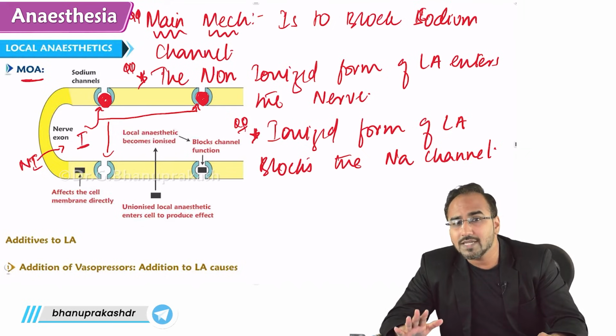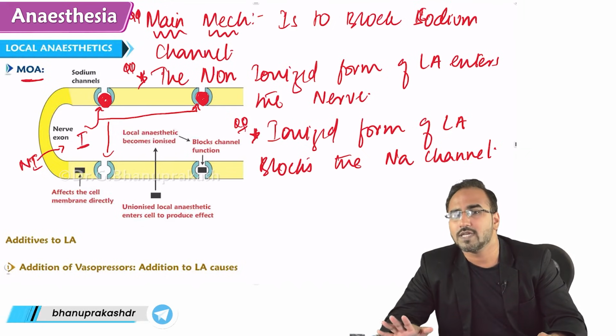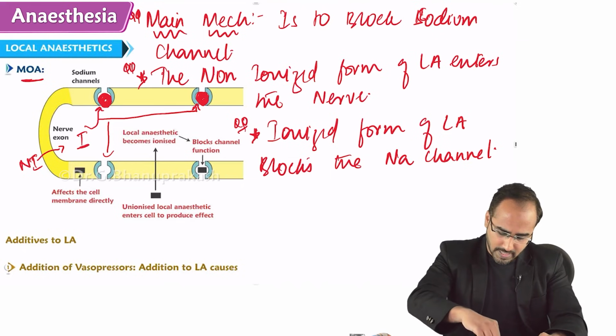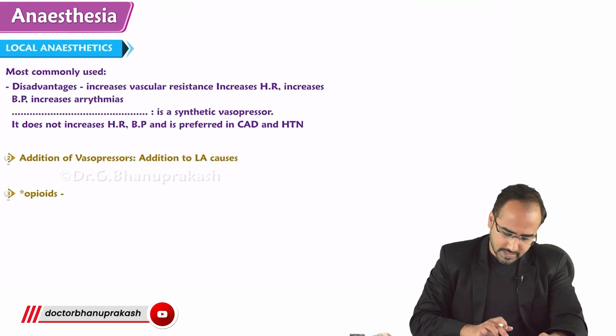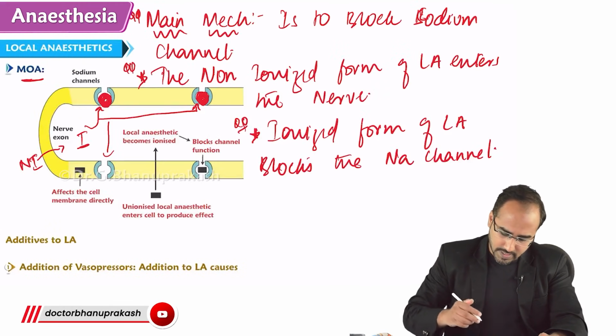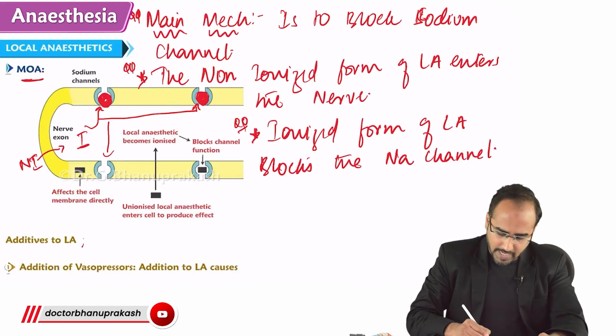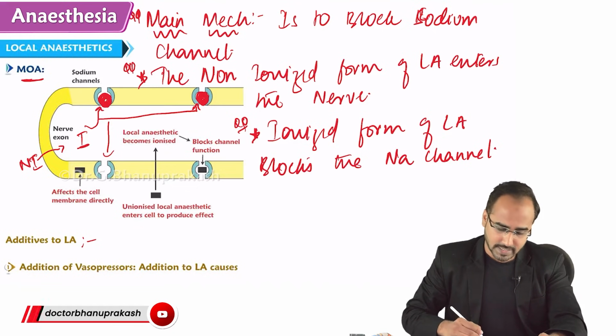The most commonly used additive drug over here is adrenaline. So guys, remember additives. We are discussing the drugs called additives. Additives are the drugs which are added to local anesthetic.